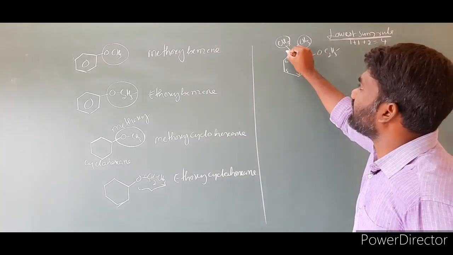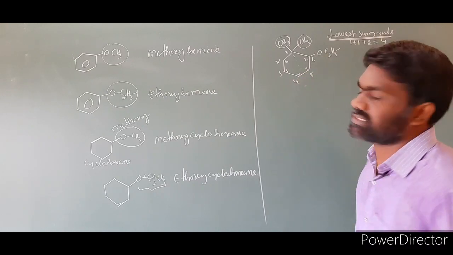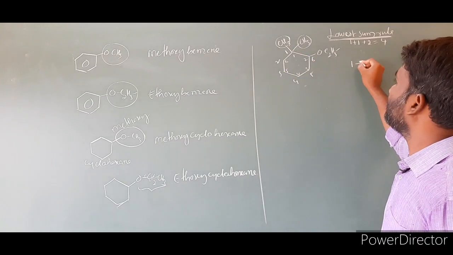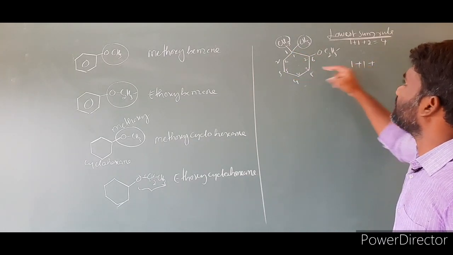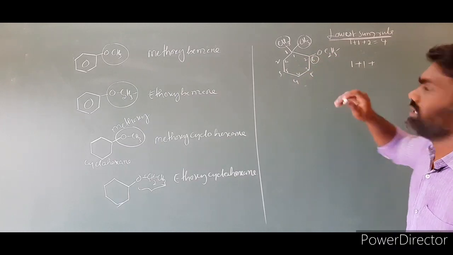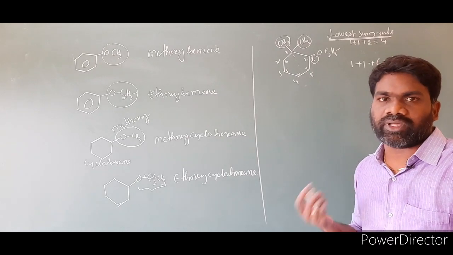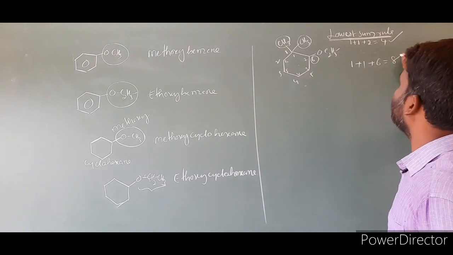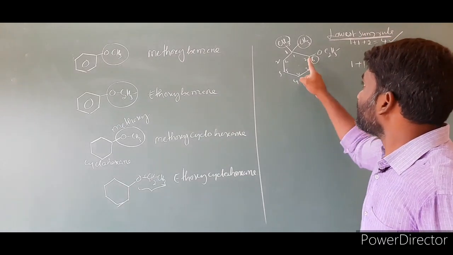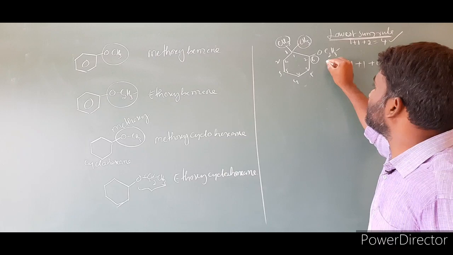Now I am giving the numbering anti-clockwise: this is 1, this is 2, 3, 4, 5, this is 6. Now follow the lowest sum rule. According to the anti-clockwise direction, 1 plus 1, plus the last group is present at the 6th position, plus 6, that is equal to 8. Whichever direction gives the lowest number, that numbering we have to follow. Here we are getting 4, here 8, so this is correct and this is wrong. The name of this compound: we have to arrange these groups in alphabetical order. This is what? Ethoxy.